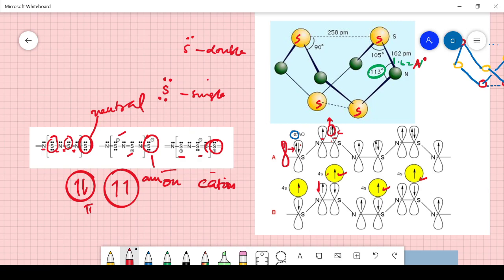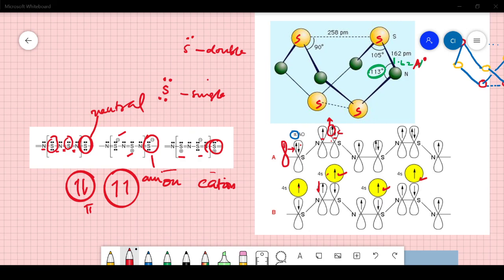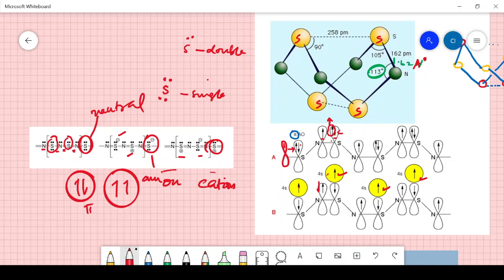So what I want to say here is that this crystalline compound was studied by X-ray diffraction, and it shows alternating S and N bond lengths of about 1.59 to 1.63 angstrom units. This is an important point that you need to remember.